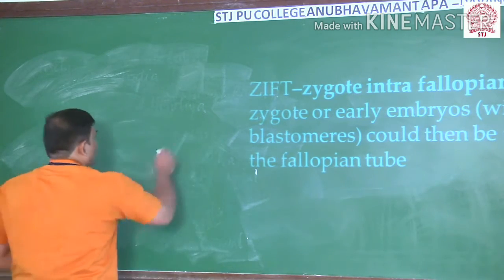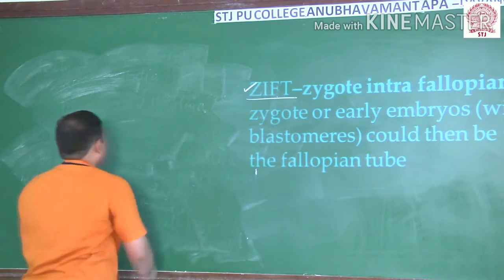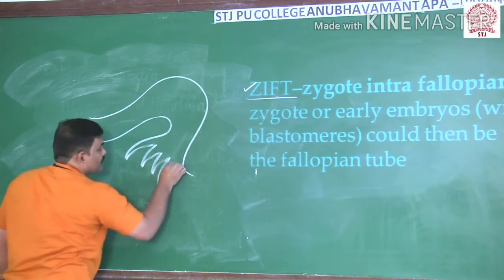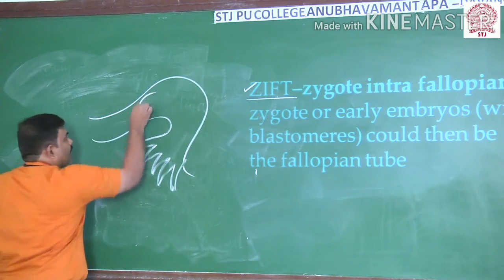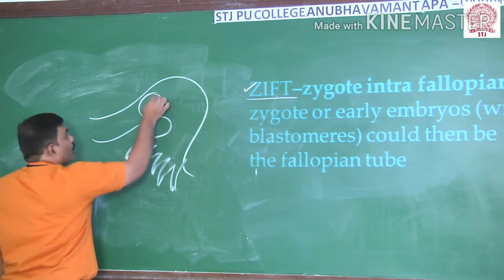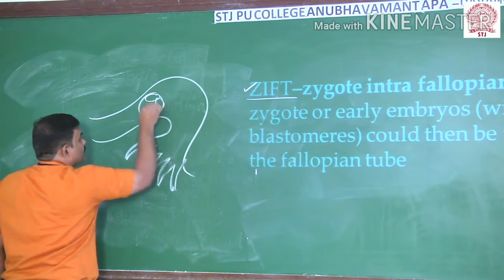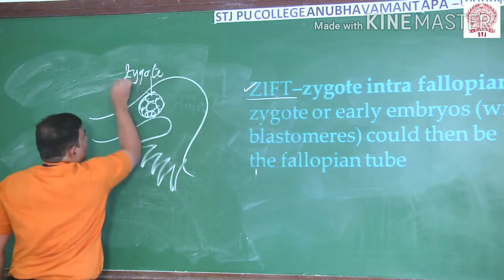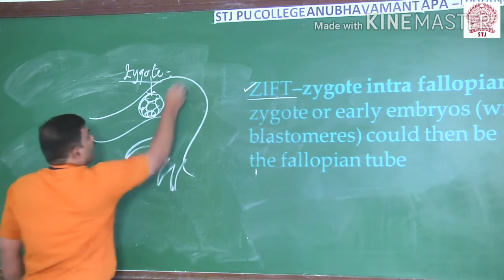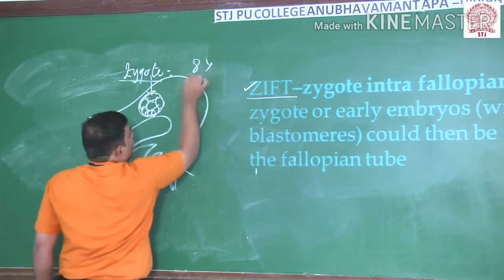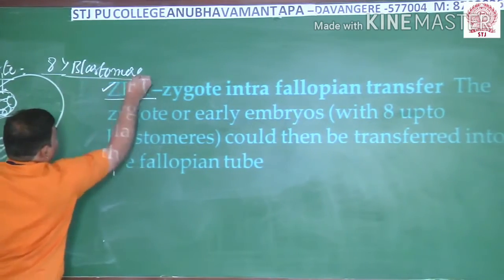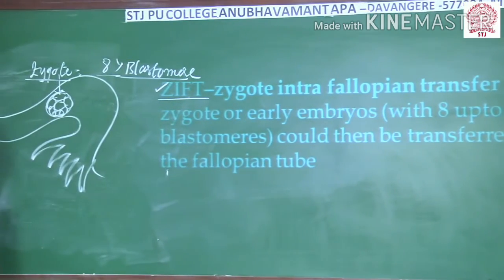When you see this technique, the embryo transfer, once the fertilization is done and the zygote has 8 blastomeres or fewer, that is a very important point, even for the medical entrance examination.